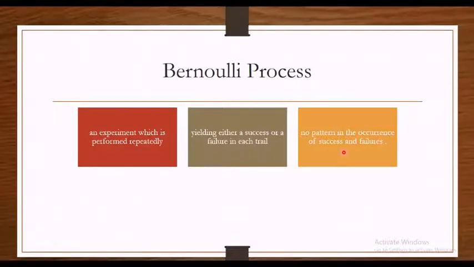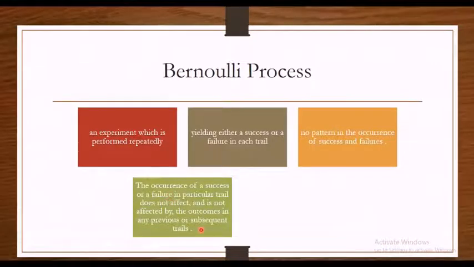The first time if it is a success, in the second trial it could be a success too. It's not necessary that it be a failure. The occurrence of the success or failure in a particular trial does not affect the occurrence of the success in the previous or subsequent trials.